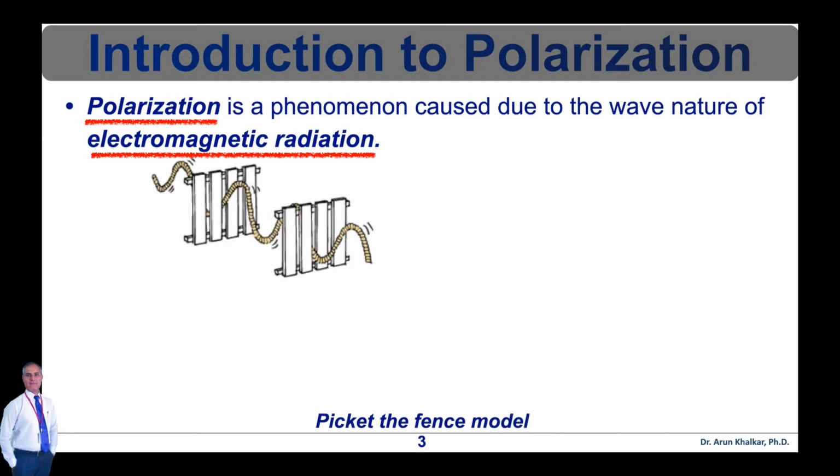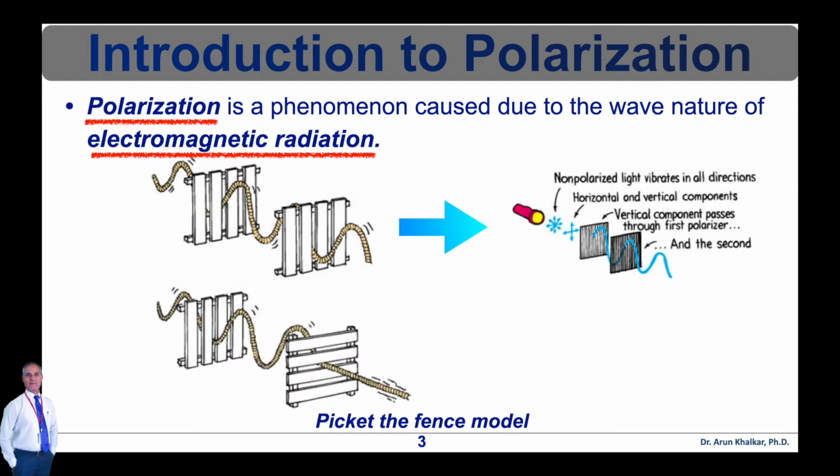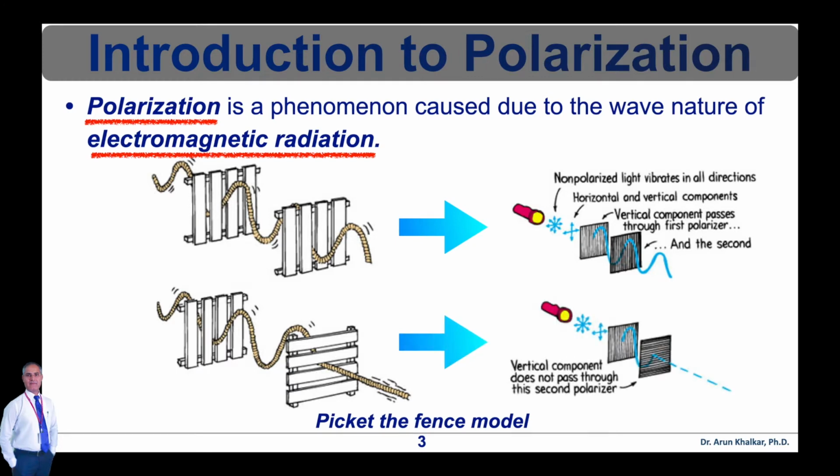In the figure, waves set up in a rope passing between the slats of the picket fence can vibrate only in a plane parallel to the slats. If the rope passes through two picket sections with slats at right angles, now waves in the rope cannot pass through both. If you imagine a third fence with slats at 45 degrees, you would have predicted the wrong result.